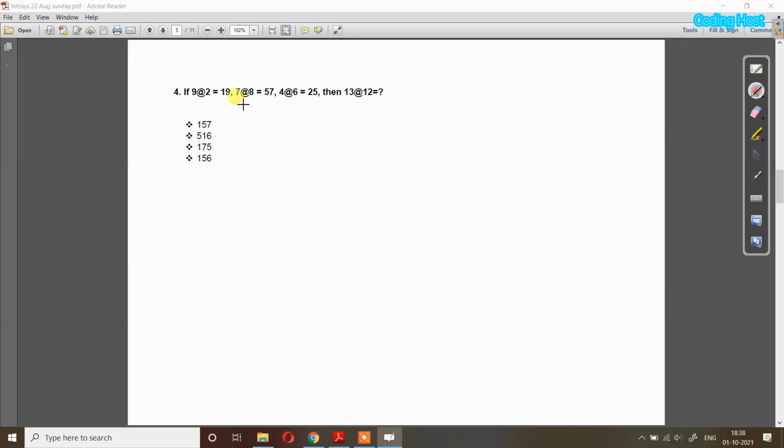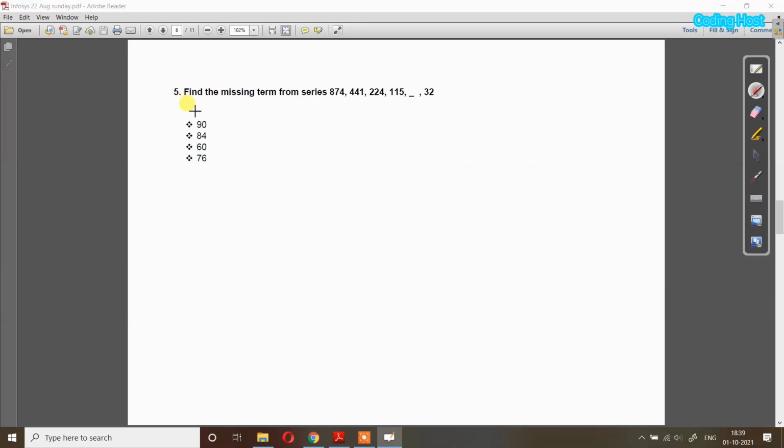We have to find the product of these two numbers and add 1 to the product. So we do not have to find the product of 13 and 12. We can just multiply the last digits. 3 into 2 is 6. 6 plus 1 is 7. So you can see that in all these options only one number has 7. So this is the right answer.